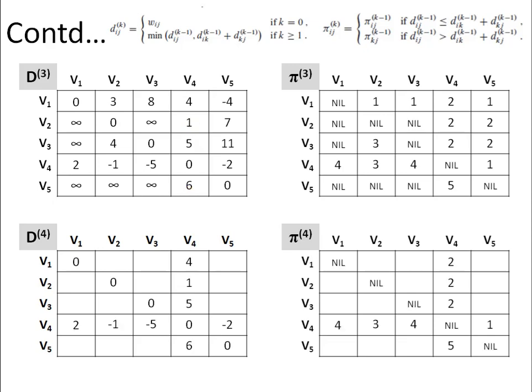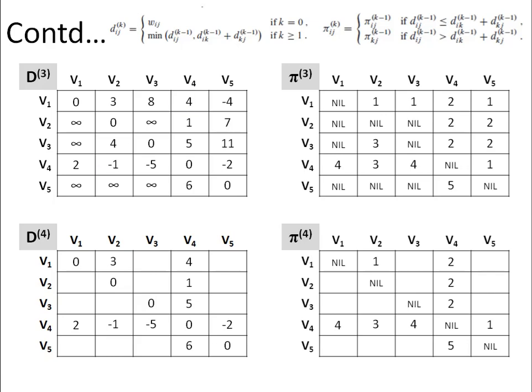So diagonal entries, they are 0. The row corresponding to V4 is the same, and also the vertical entries corresponding to V4 will remain the same. Now V1, V2, we have to follow a path 1 to 4, 4 to 2. So 1 to 4, 4 to 2 will give us 3 again. So there will not be any change.